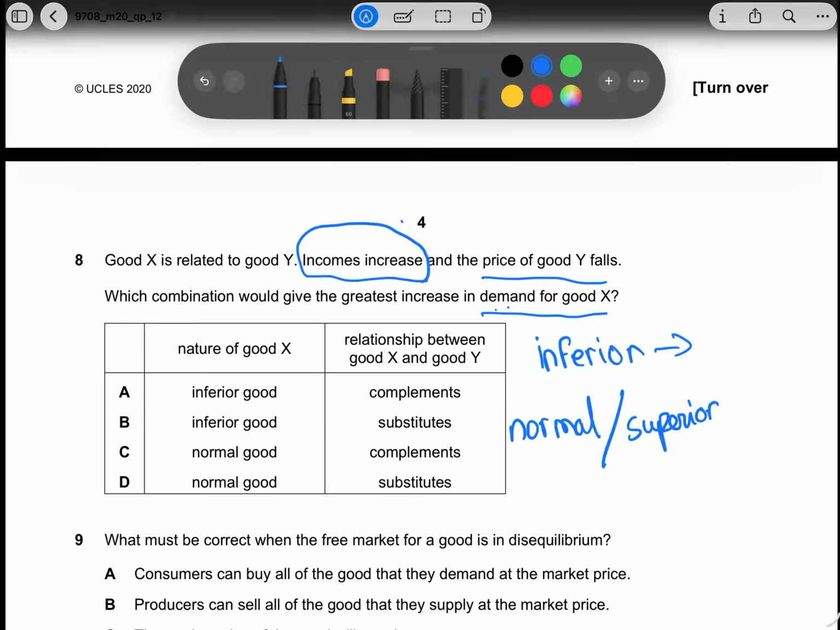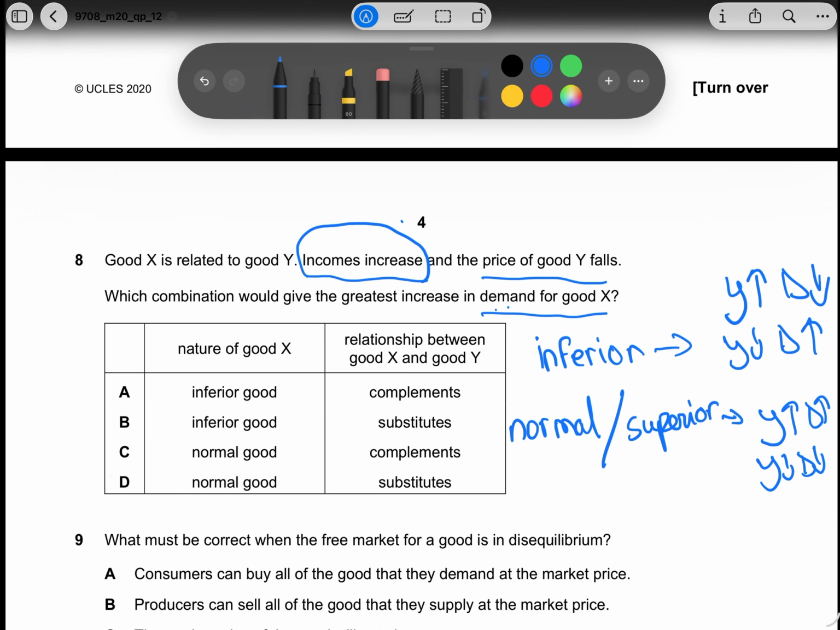Okay, so what happens with inferior goods is that when income increases, the demand falls, and when income falls, the demand rises. Because inferior goods, as the name suggests, are very cheap and low quality, people buy them more when their incomes decrease and their purchasing power decreases. Superior goods, on the other hand, when income increases, demand increases, and when income decreases, demand decreases, right?